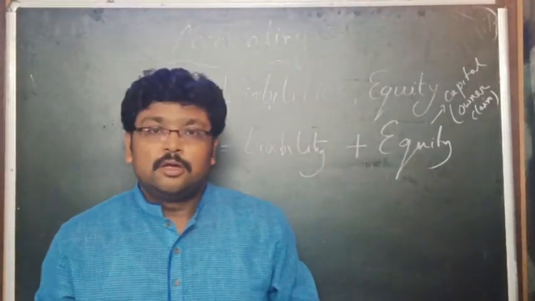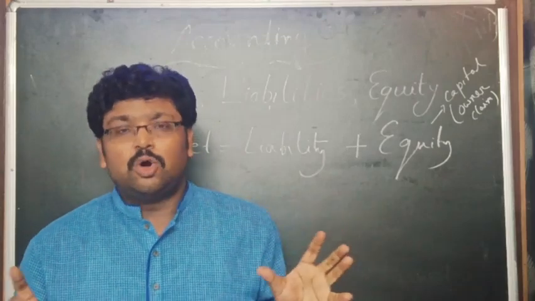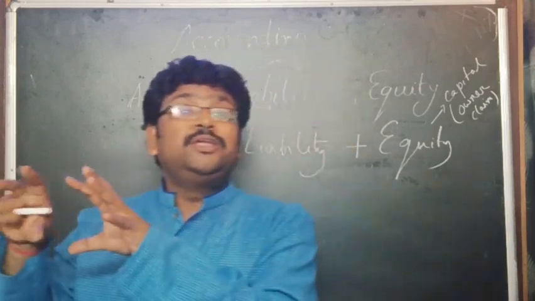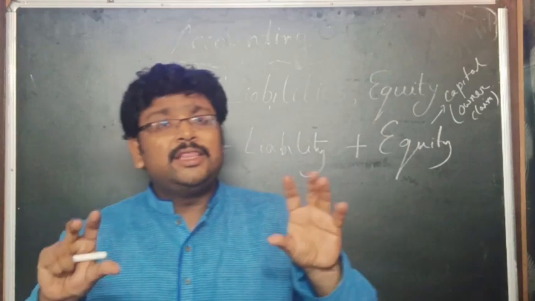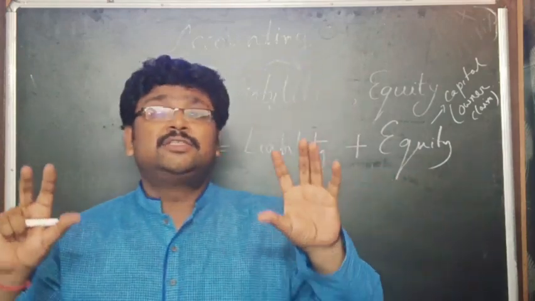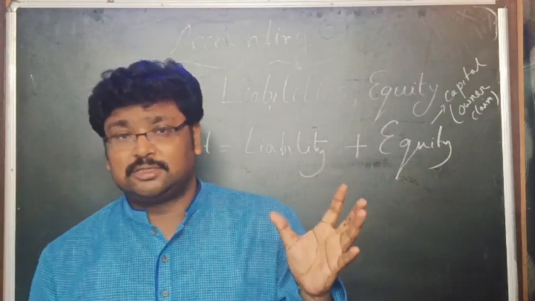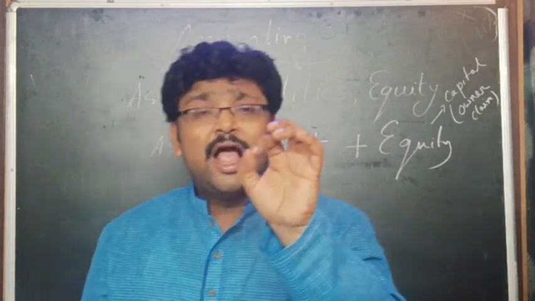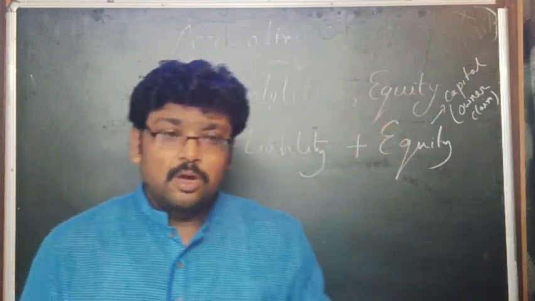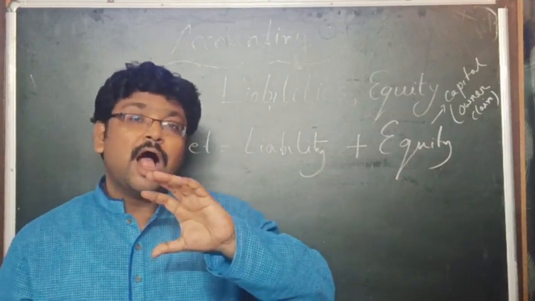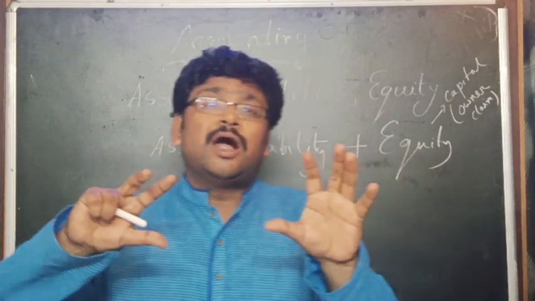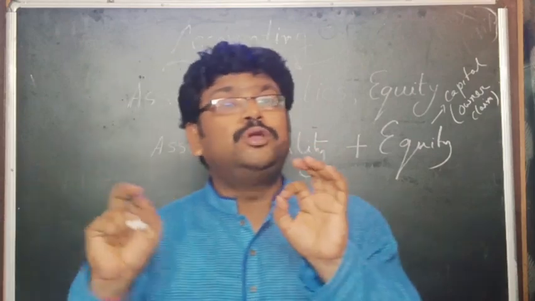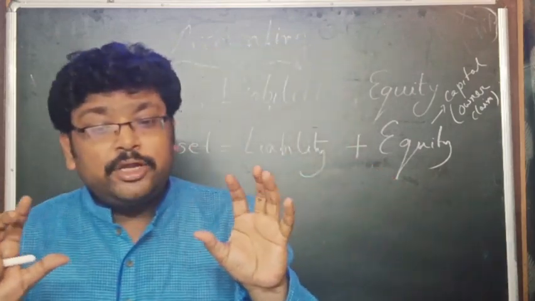In this lecture, I would like to shed some light on the accounting equation. Why is there an accounting equation? In the accounting equation, there are three things. One is the asset, another is the liability, and the third one is the equity. In this lecture, I would like to understand the double entry with the help of the accounting equation.